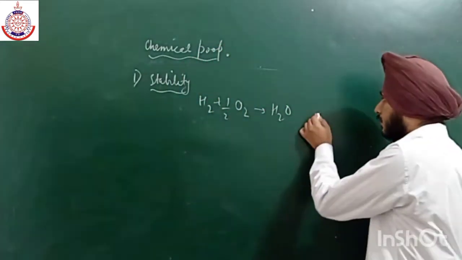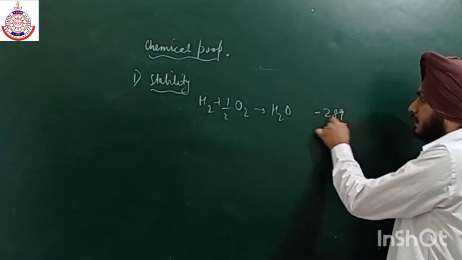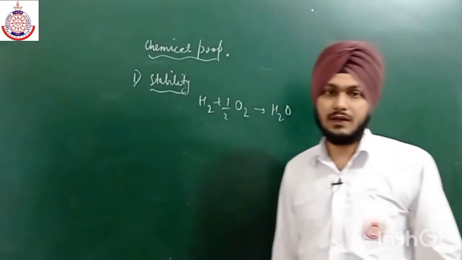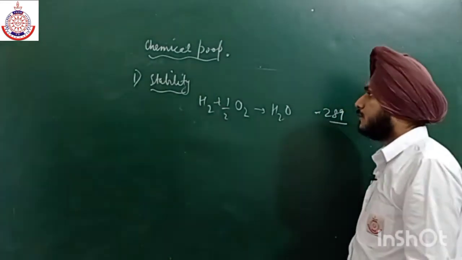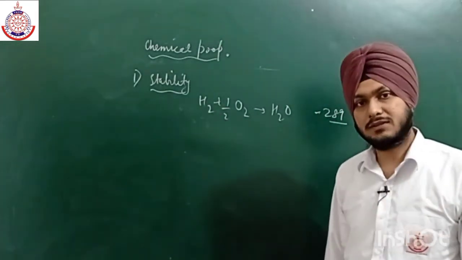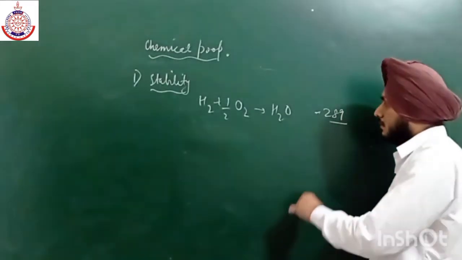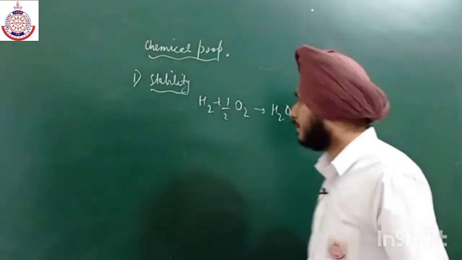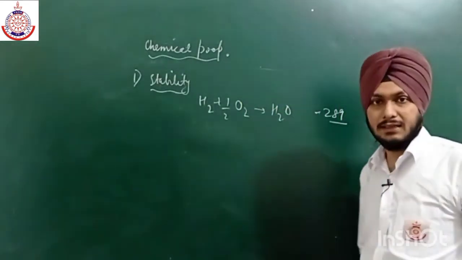That is near about -289. Okay, near about 289. So now this value is very very high as compared to some other values, as compared to the formation of some other compounds. So it means this formation is very very favorable because a large amount of energy is getting released.